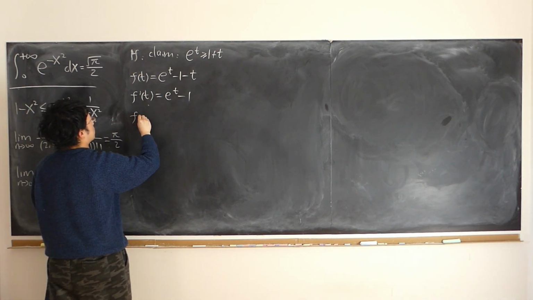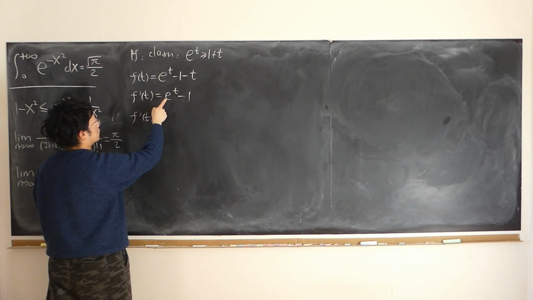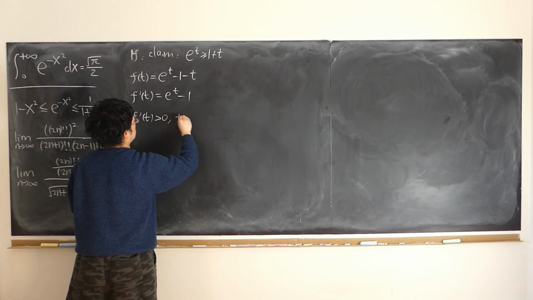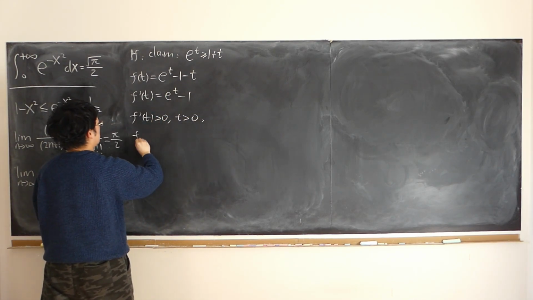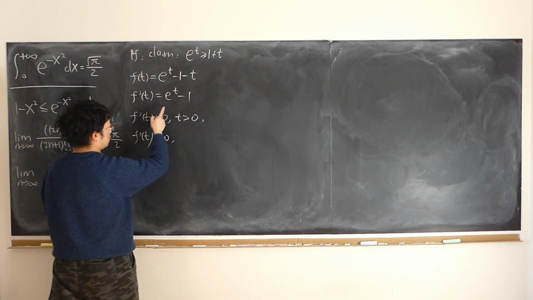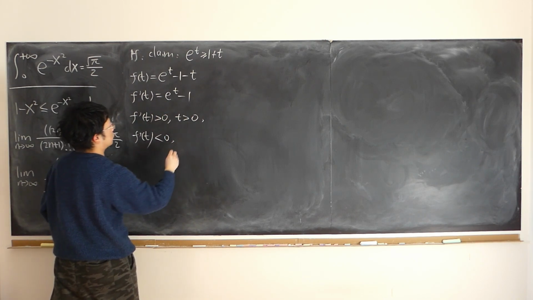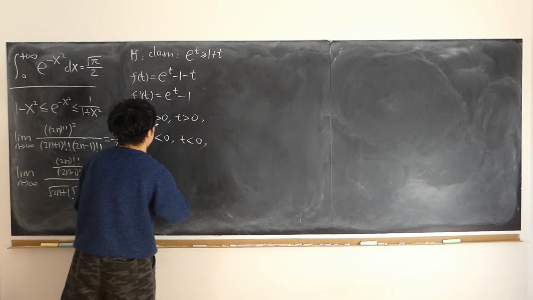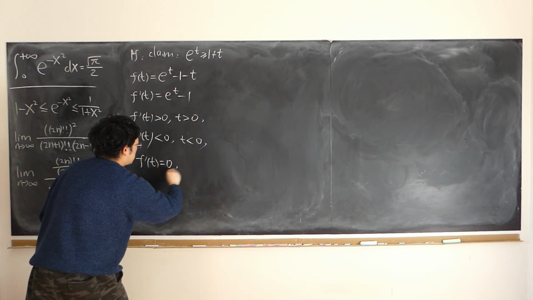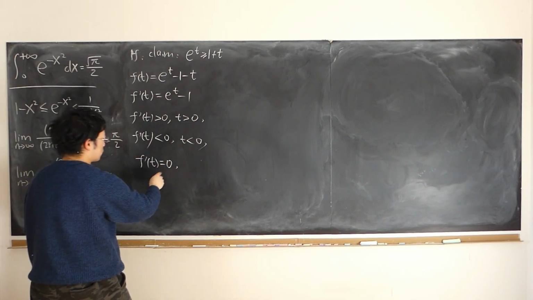So when t is positive, my derivative is obviously positive. And when t is negative, e to the power of negative, minus 1, is obviously negative. Of course, when t is equal to 0, my derivative is 0.